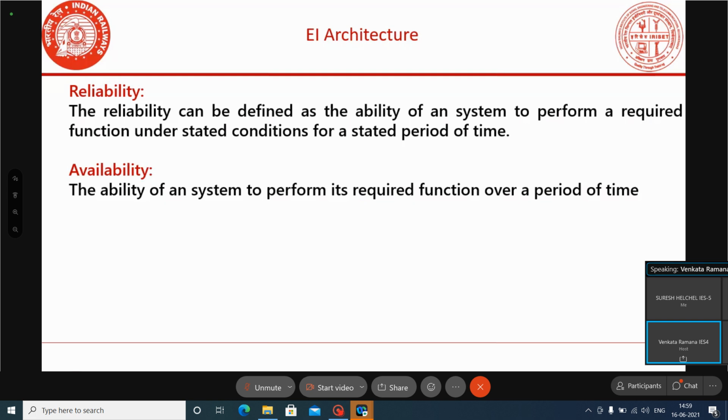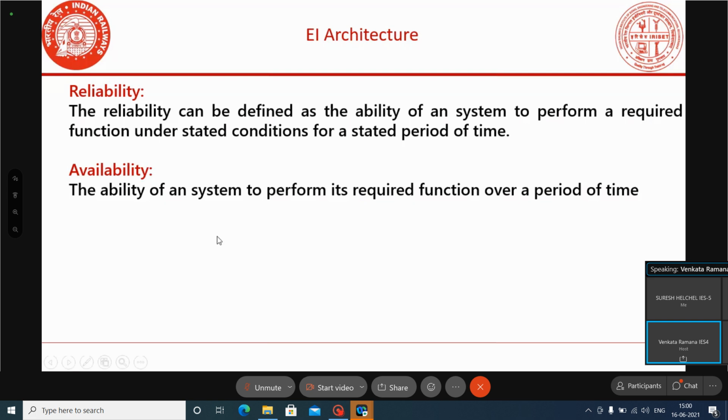Even our electronic interlocking system reliability should be high. To make the system reliable, the OEMs use reliable components while designing the equipment, to make the system more reliable.